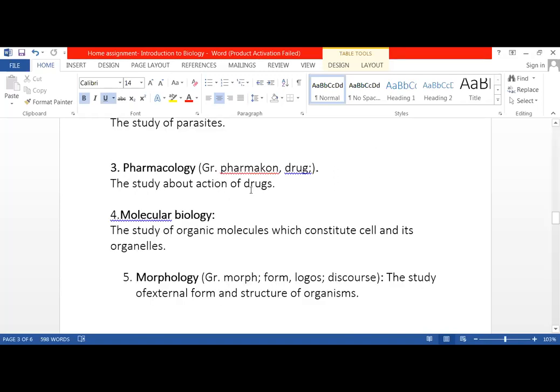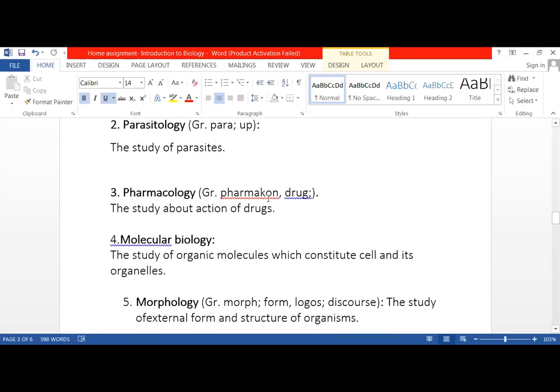The study about action of drugs. This is all which I have taken from your book. You can copy it down from the book as well. If you have missed out some, then you can take help from the book.